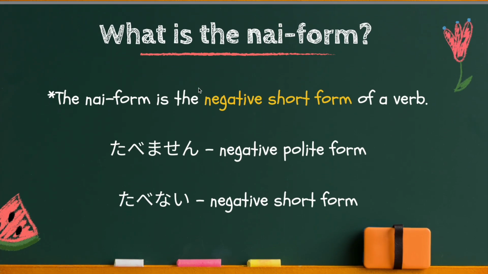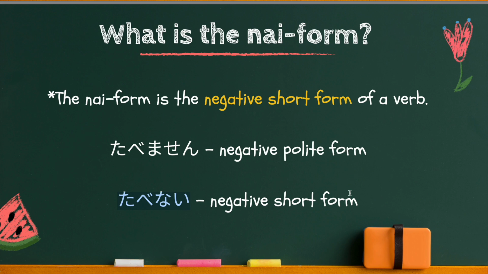So the nai form is the negative short form of a verb. So far you know this one, right? 食べません. 食べません means I don't eat. And this is negative polite form. But 食べない, this one is the negative short form, the one we will talk about today. So 食べません, this is polite. But 食べない, it's casual. So in daily conversation between friends and family, we use this form to say like I don't eat or I'm not eating.